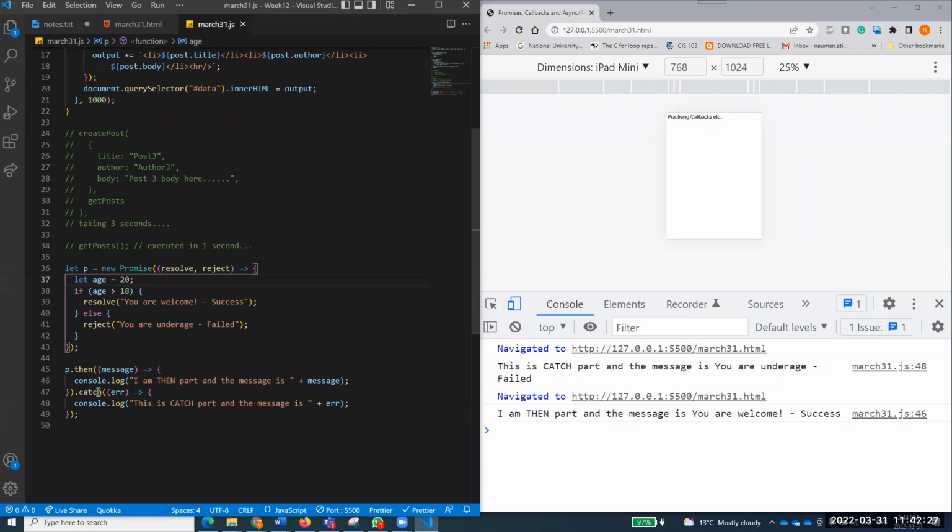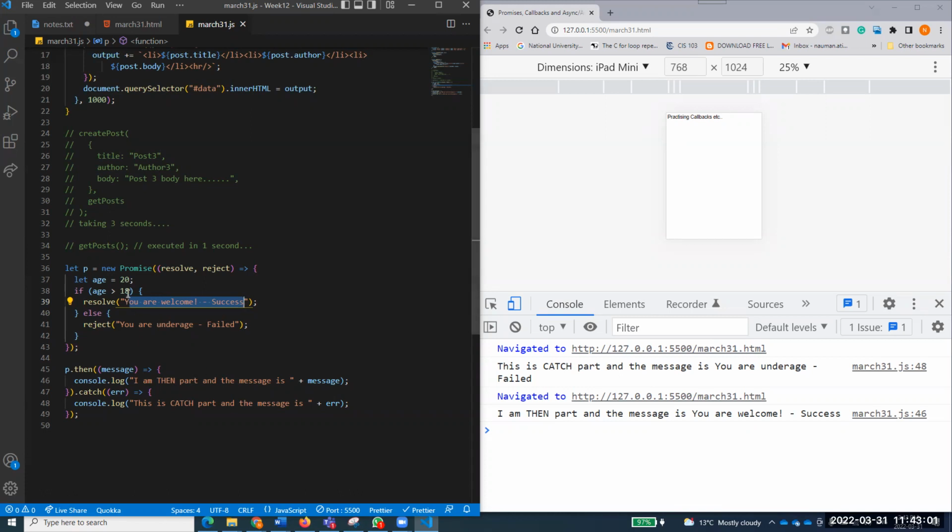So Pavneet, what is this p.then? The name of the promise is P. So I say P dot then, which also receives a function inside as a callback function. That callback function will receive one parameter, because whether it is resolved or rejected, it will return a message inside that one. You understand what I'm saying, Pavneet? So it is sending a message. I catch that message, and I have a callback function over here that catches that message, runs some code, and displays that message.